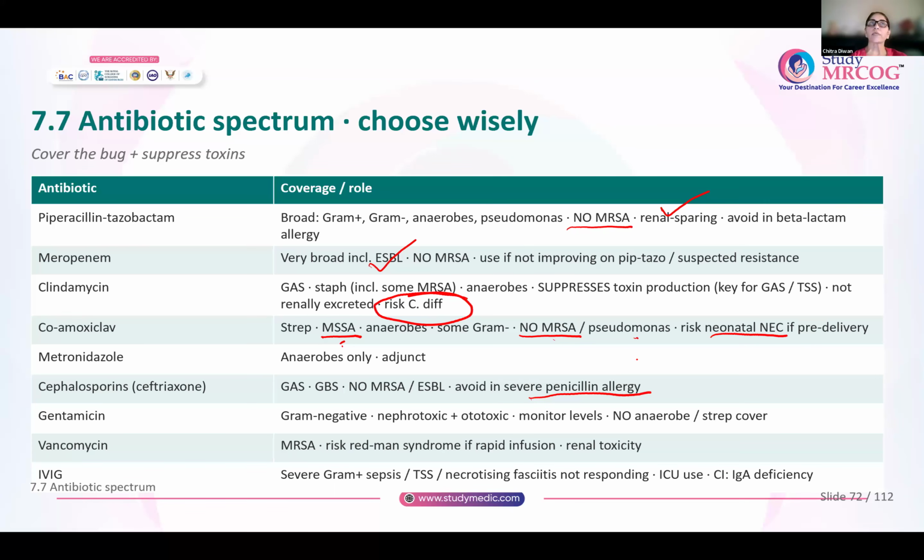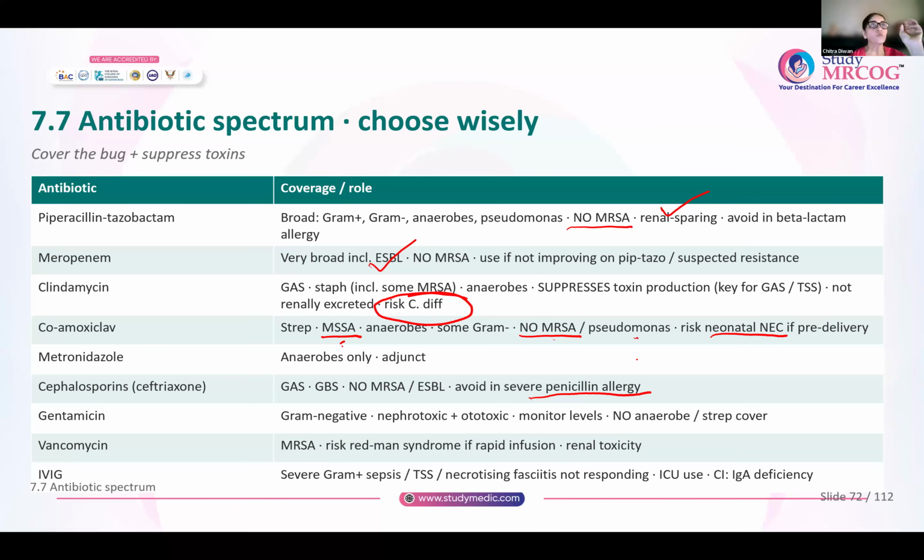Gentamicin is only effective against gram-negative. So your coliforms and pseudomonas. Only for those you can use gentamicin. Again, important point to remember, it is nephrotoxic, it is ototoxic, so do not use in pregnancy because it can cause damage to the 8th nerve in the fetus. Whenever you are giving gentamicin, you have to monitor the levels, and you will not give gentamicin alone because it doesn't have any anaerobic cover and it is not effective against streptococci also.